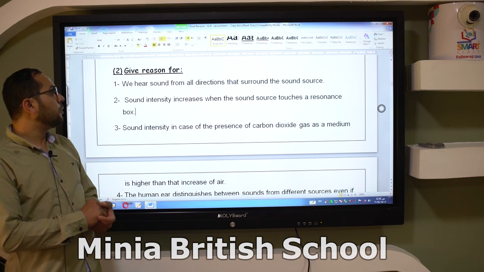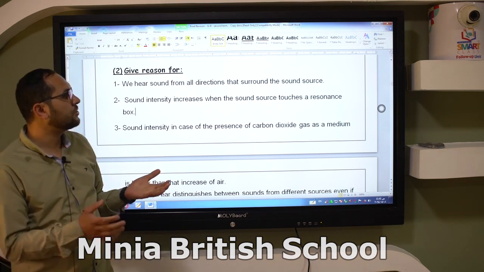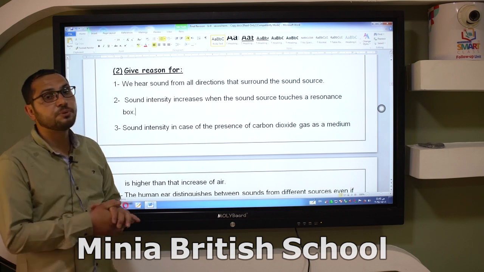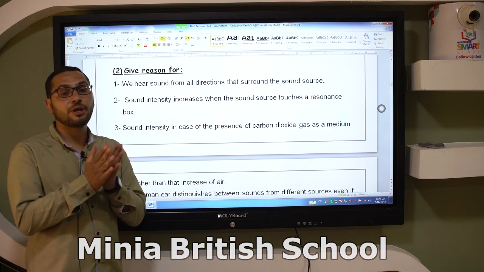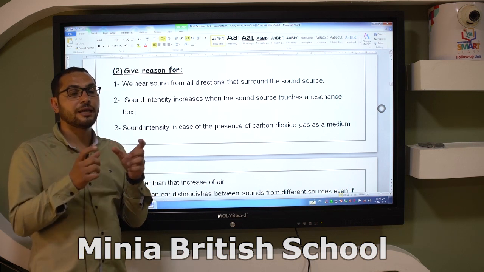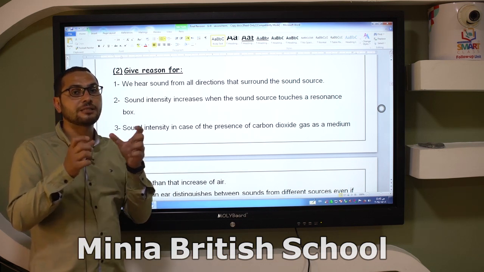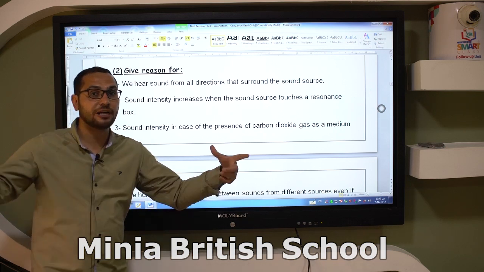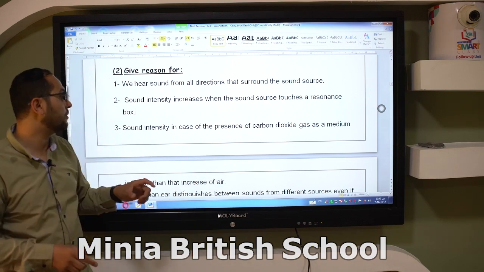Give reason for: we hear sound from all directions that surround the sound source, because sound propagates as spheres of compressions and rarefactions whose center is the source of sound.